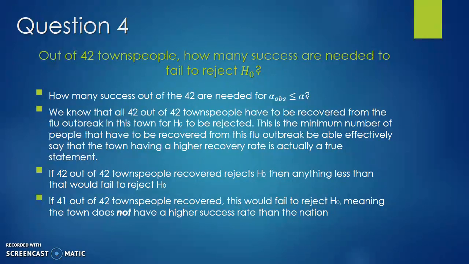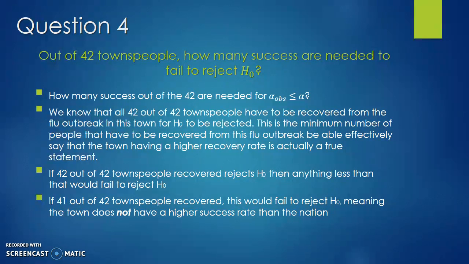Well, since we just figured out that 42 townspeople is the minimum number that it's going to take, we know that 42 out of 42 townspeople have to be recovered from this flu outbreak in this town for the null hypothesis to be rejected. This is the minimum number of people that would have to be recovered from this flu outbreak to be able to effectively say that the town having a higher recovery rate is actually a pretty legitimate statement.